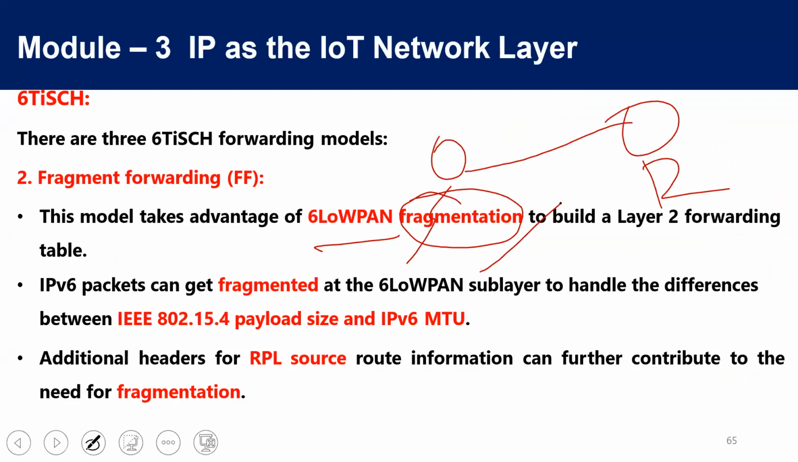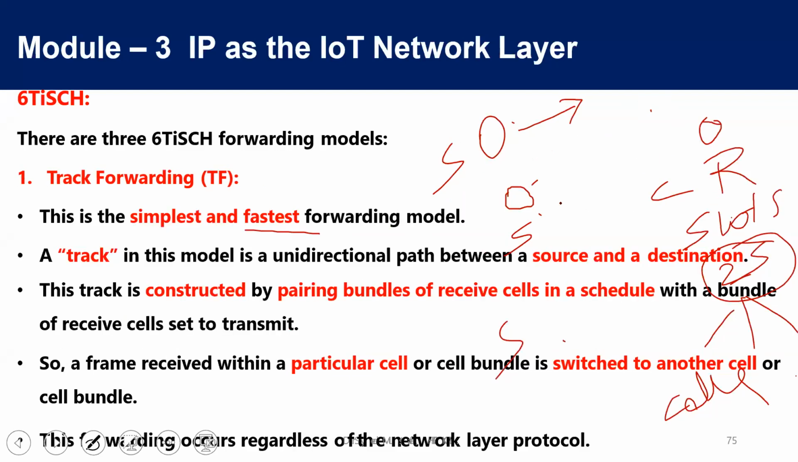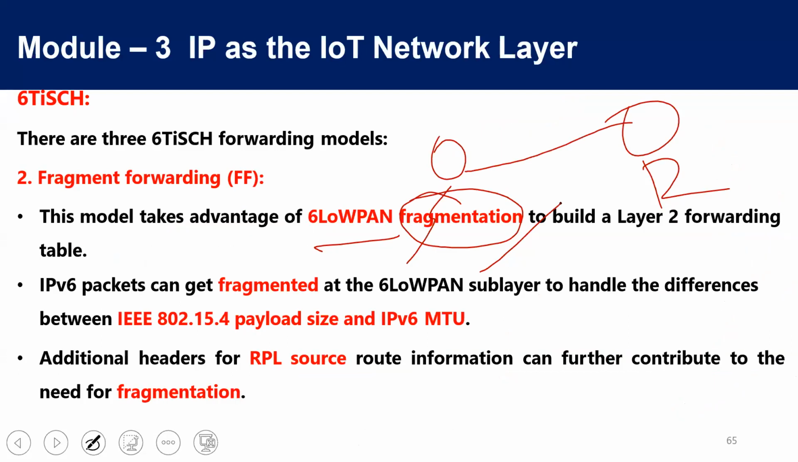What is the difference? In the previous one, multiple data are transmitted by bundling through a track. Here, not even a full data. The packet will be divided into small fragments, then it is transmitted. This is called fragment forwarding.